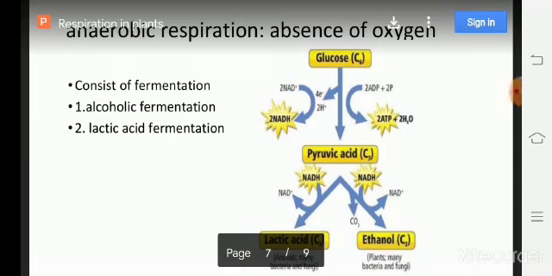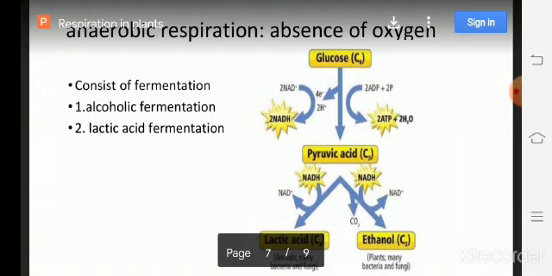Hello everyone, welcome to the third online class of the same chapter, chapter number 14, respiration in plants. In our previous class we understood that the Krebs cycle and electron transport system are important steps in the mechanism of aerobic respiration.